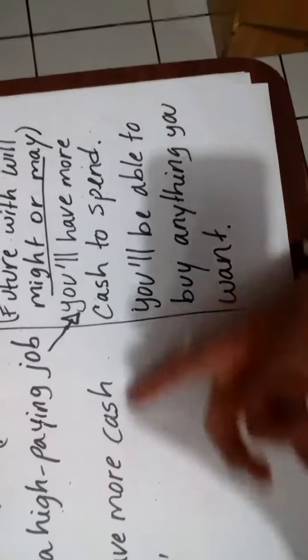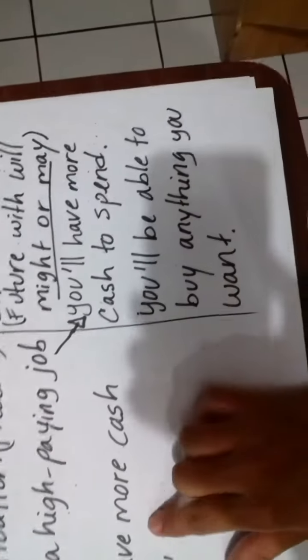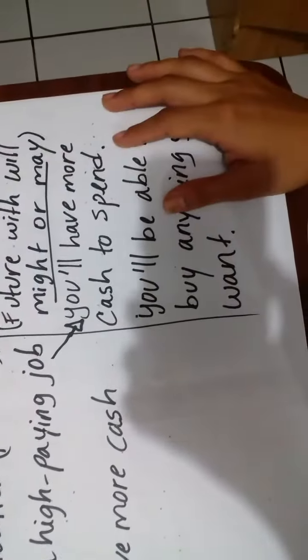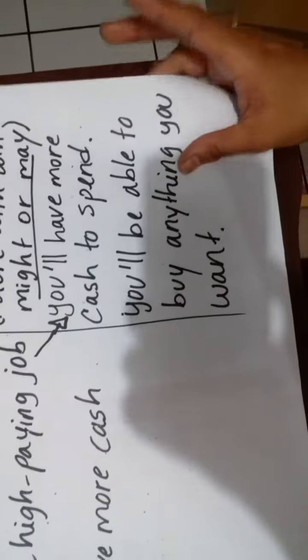It's not the same. This is the consequence. The possible situation is something that you suppose could happen. You will be able to buy anything you want. We use will for something that could happen.